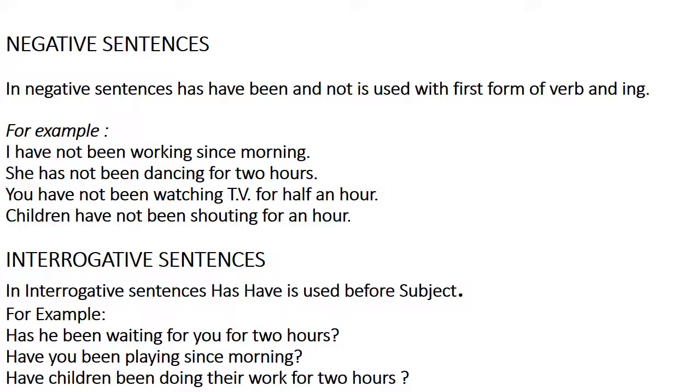Interrogative sentences. In interrogative sentences, has or have is used before the subject. For example, has he been waiting for you for 2 hours? Have you been playing since morning? Have children been doing their work for 2 hours?